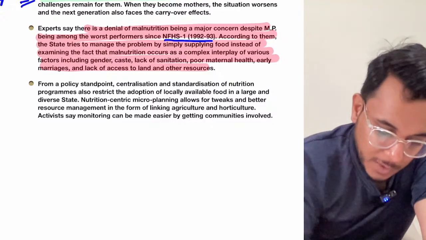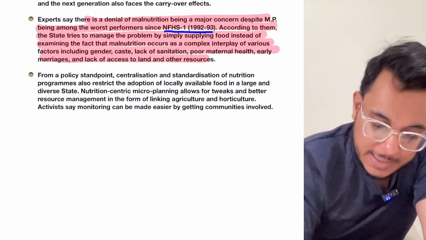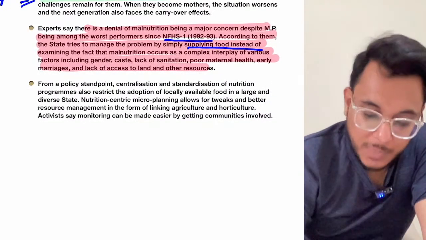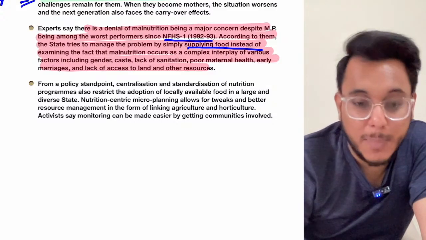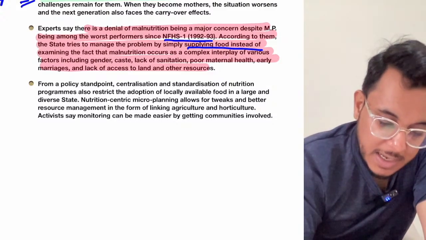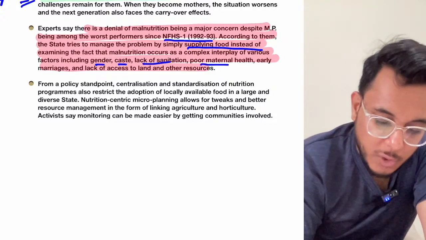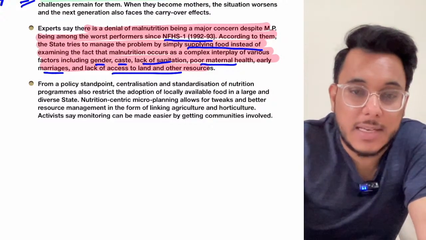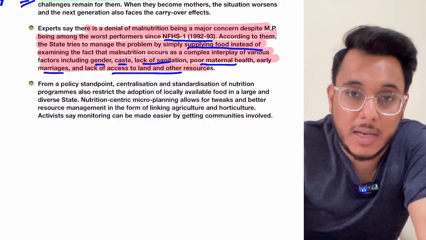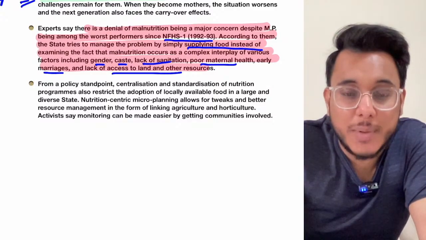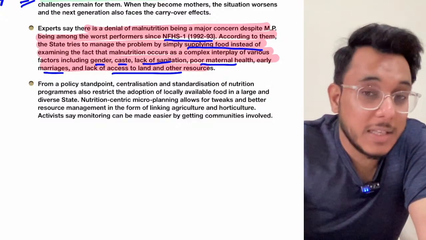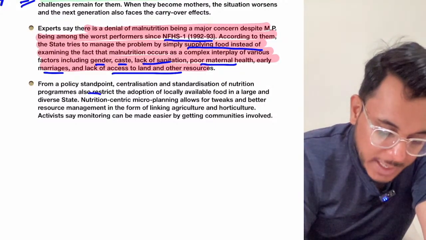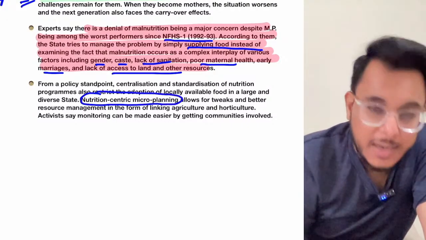What is actually happening? Madhya Pradesh is thinking that simply by supplying the food will solve the problem. But apart from that, hunger is an interplay of many things: gender, caste, lack of sanitation, poor maternal health, early marriages, lack of access to land and other resources. Many such things exacerbate the problem of hunger. So hunger needs to be dealt with in a multi-dimensional way. Moreover, there is the corruption that is happening. So in Madhya Pradesh, nutrition-centric micro-planning needs to be taken up.